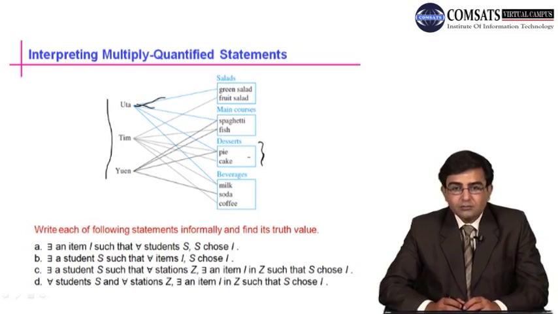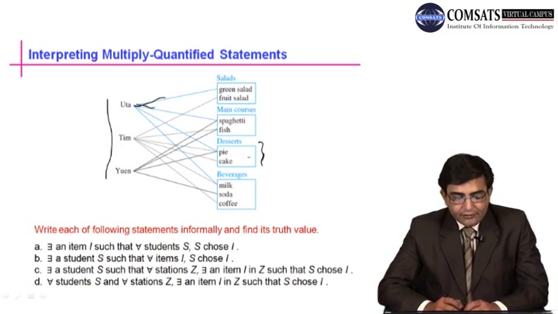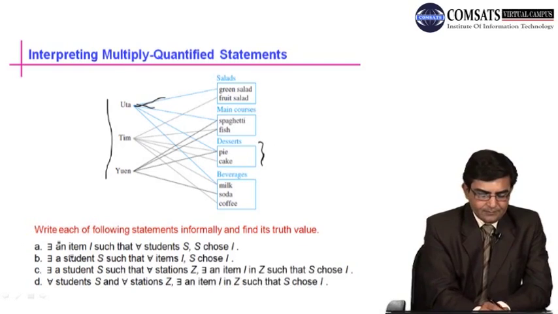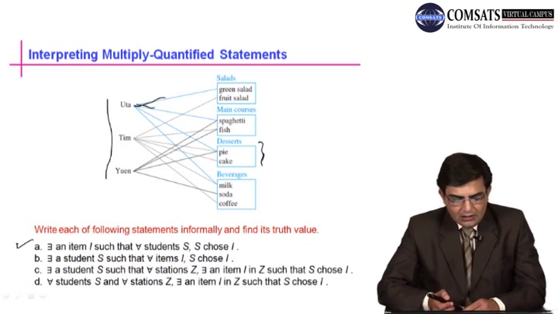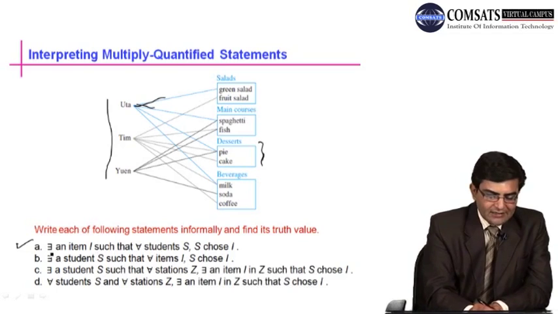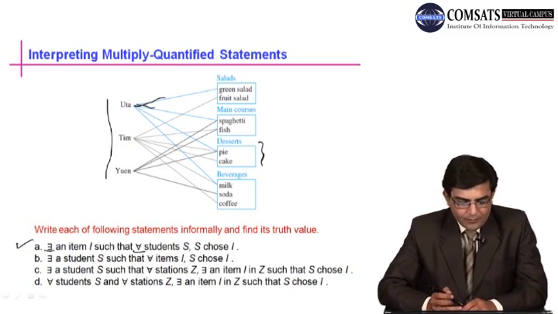Now we have to write each of the following statements informally and find its truth value. You can see that in these statements we have more than one quantifier. For example, in the first statement we have the existential quantifier here and the universal quantifier here.